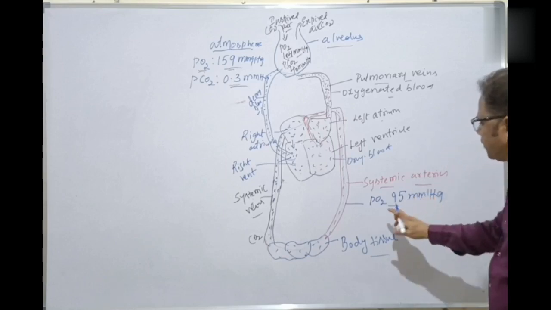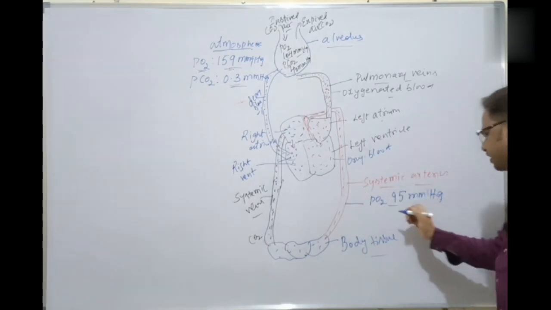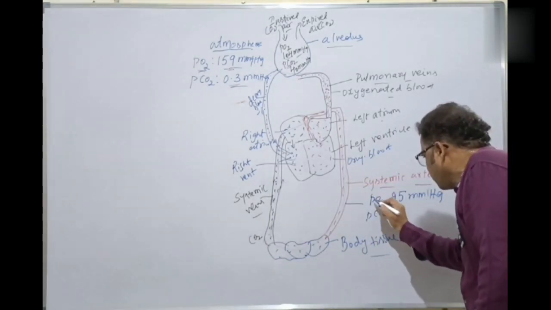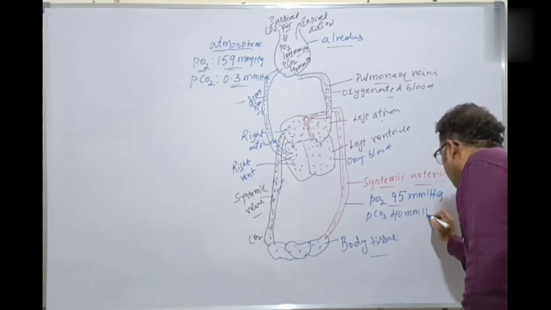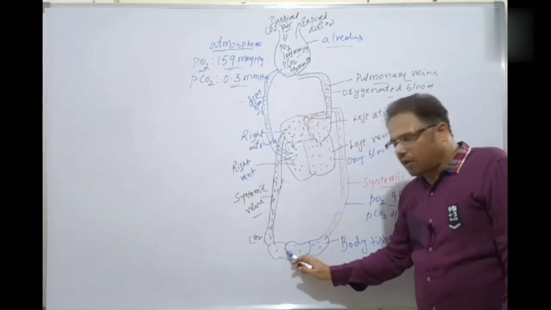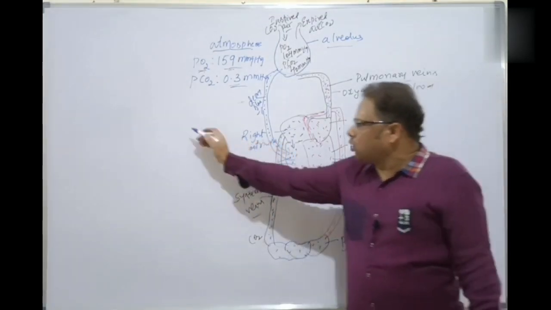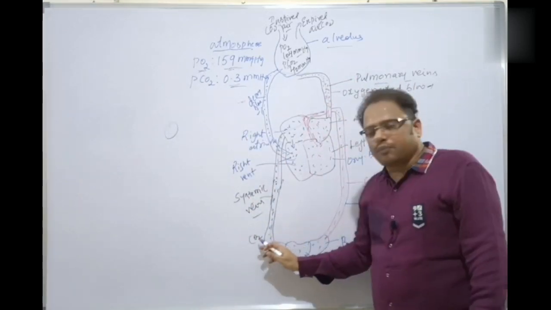The partial pressure of oxygen at this location is 95 mmHg and the partial pressure of carbon dioxide is 40 mmHg here at this location. And it is now supplied to which one? The body tissues. At the cells, the metabolism happens, isn't it? After which, what is released here? The carbon dioxide is released here.